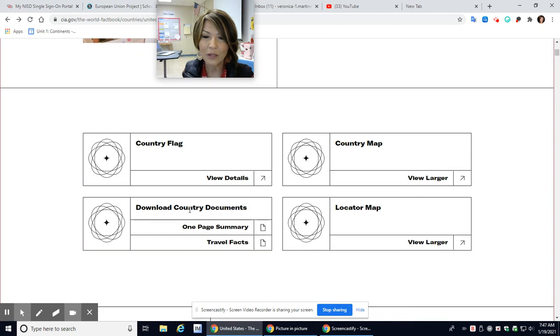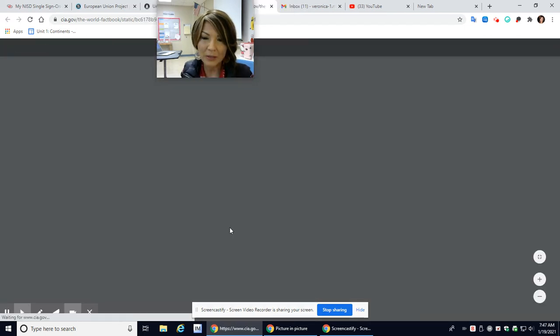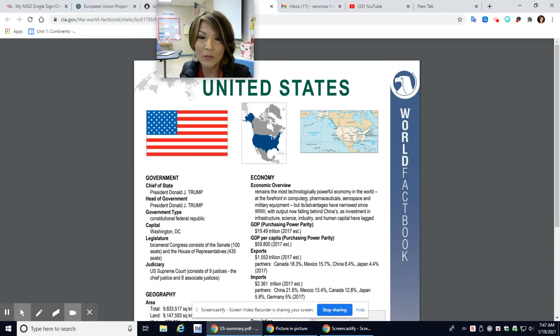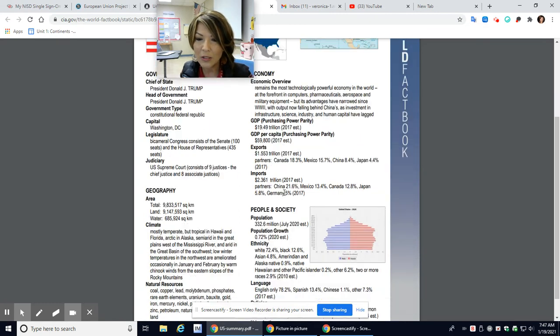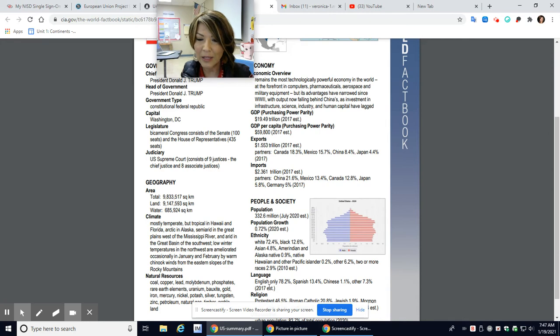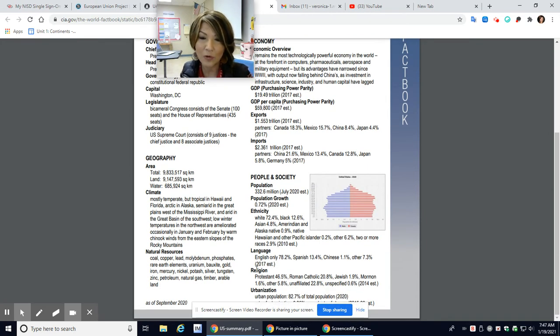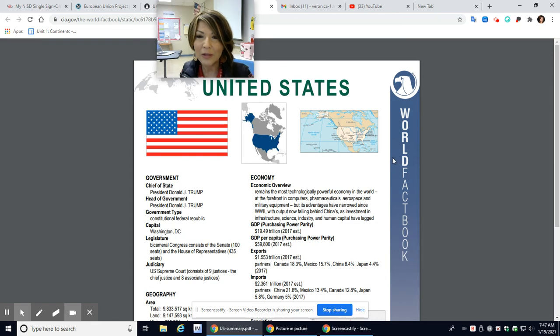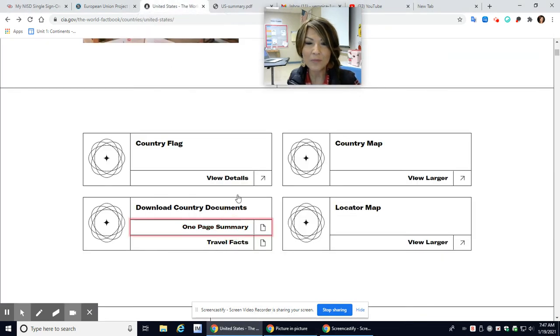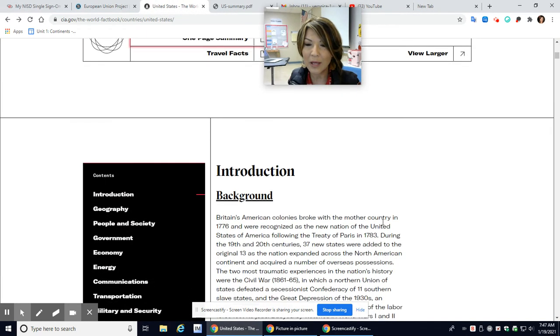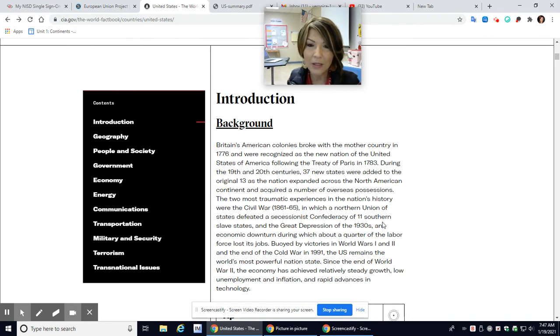The one-page summary is an amazing page, because it provides you with the majority of what you need. Your type of government, who your government official is, the capital. It gives you population. It gives you ethnicity, language, religion. Those are things that you need for your project. Now, obviously, once you click on that, you'll notice I can't click back. So just click back on your tab. All right. And then if you just scroll down or up, this will provide you with information on what you need to look for.